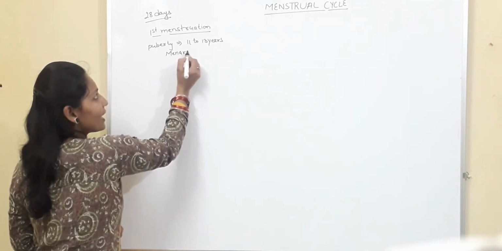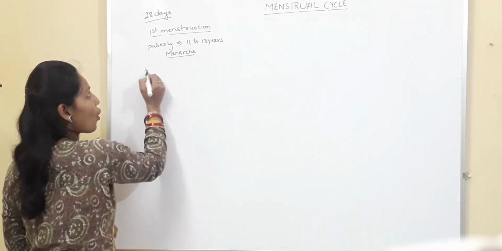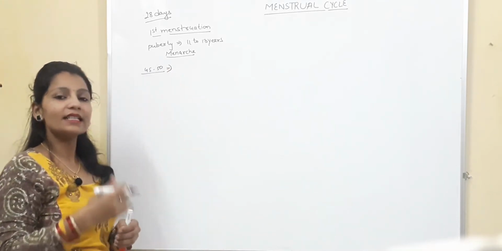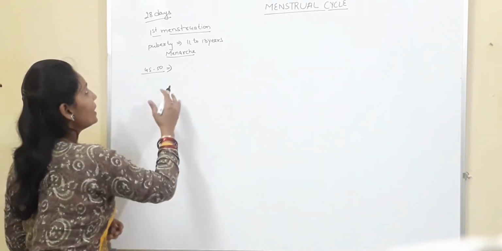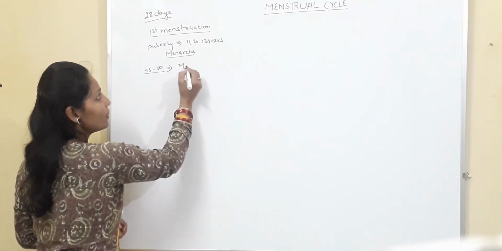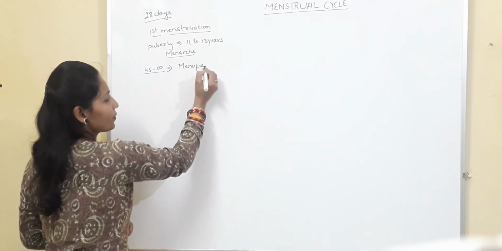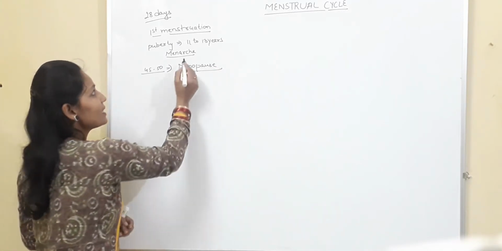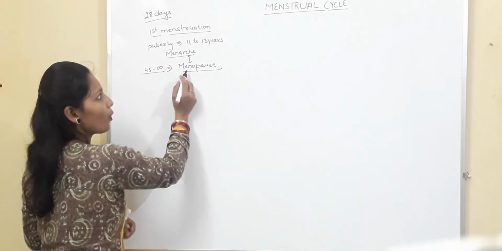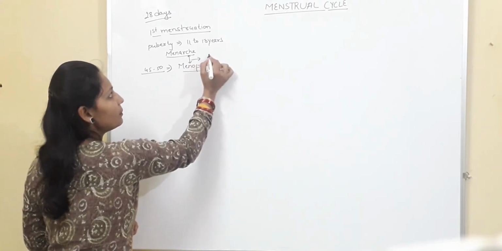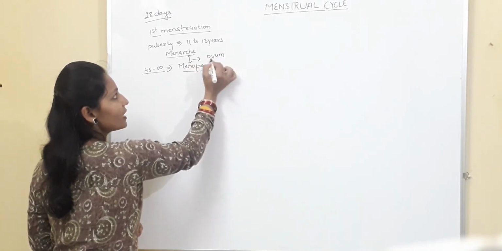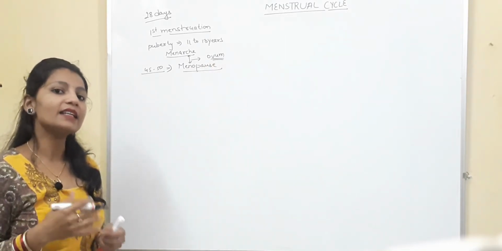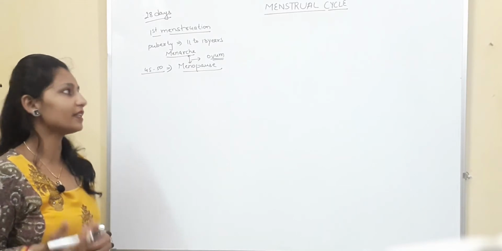And then the cycle continues till the age of 45 or 50. After that, the cycle stops. And when this cycle stops, we call it menopause. So the fertility period in case of female is between menarche and menopause, during which the female can release an ovum which can fertilize with the sperm, and the female can conceive and is, you can say, fertile.